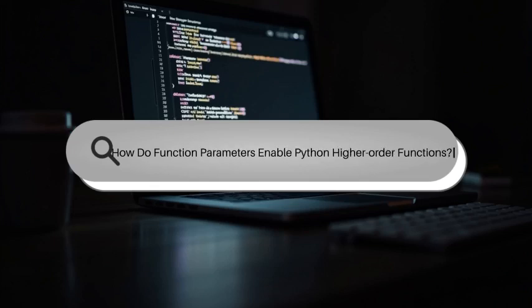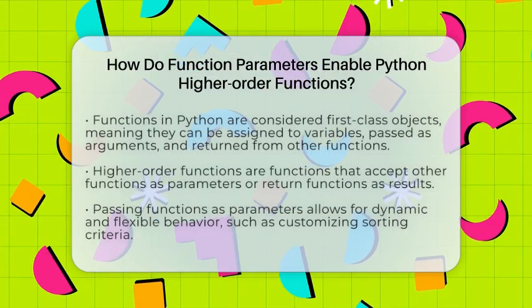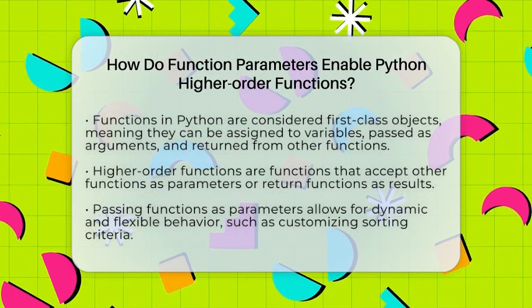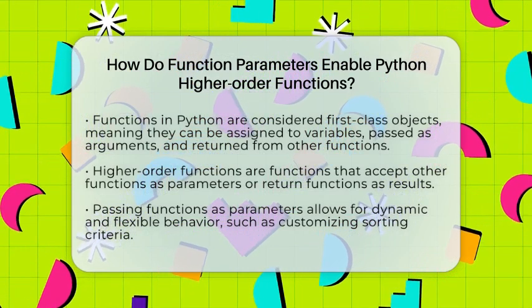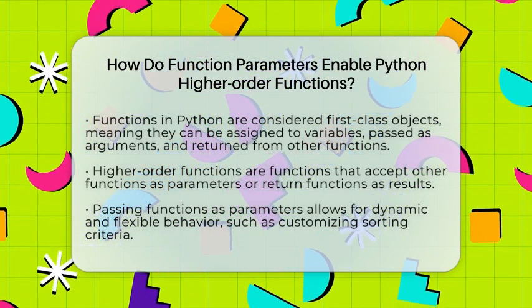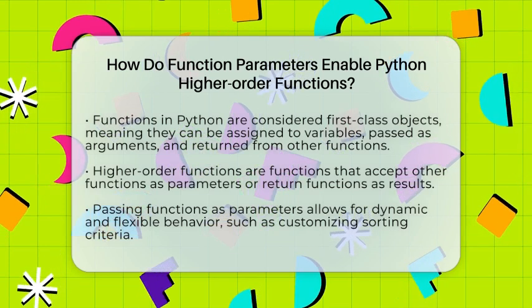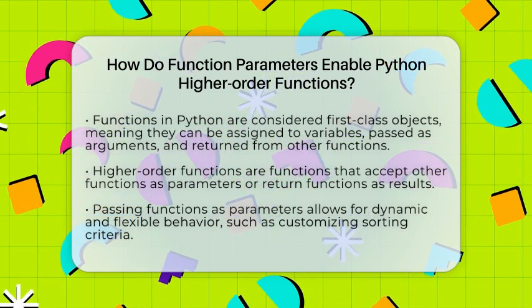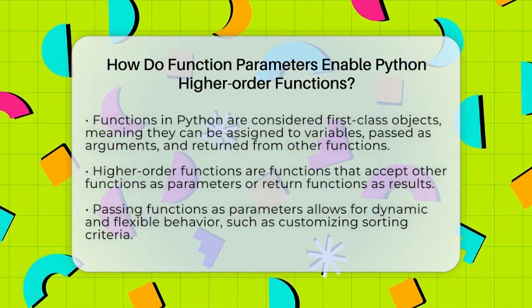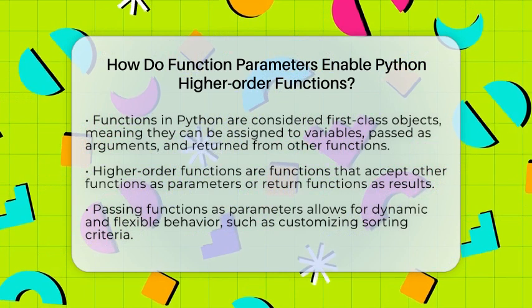How do function parameters enable Python higher-order functions? Imagine a world where functions can do more than just run commands. They can accept other functions as tools or even create new functions on the spot. That's what makes higher-order functions so powerful in Python. But how do they do it? The secret lies in function parameters.